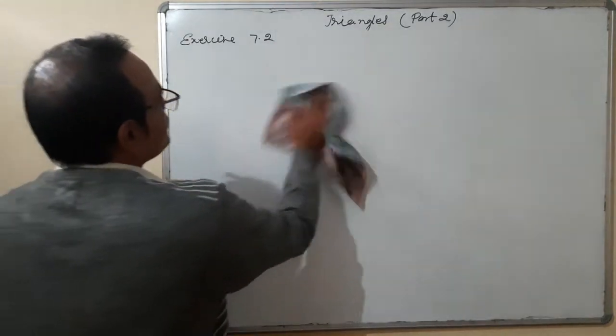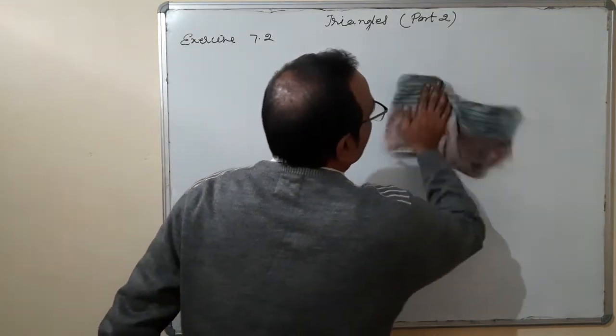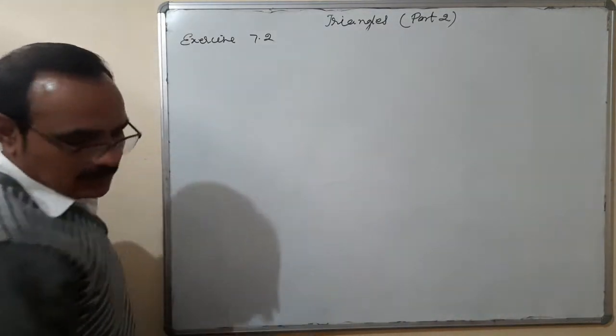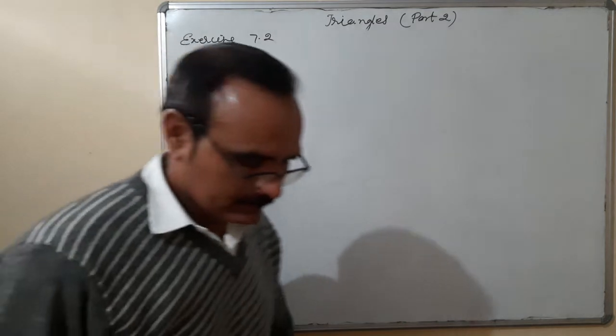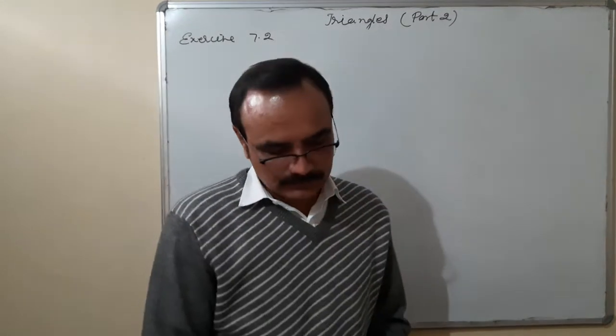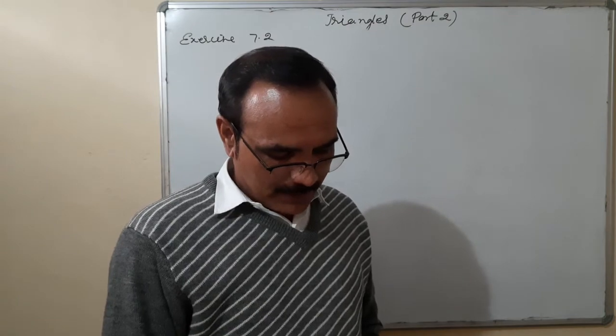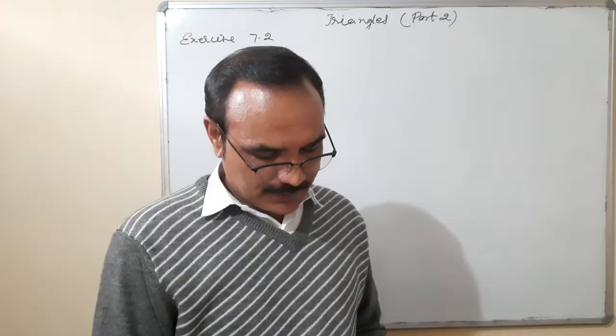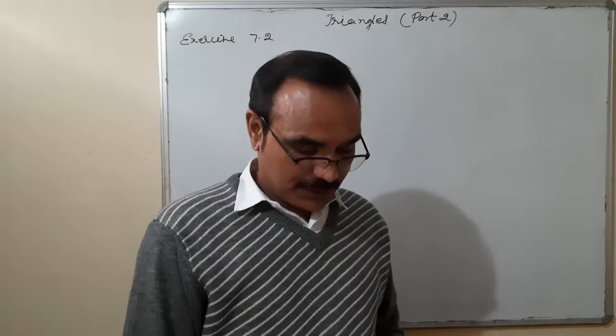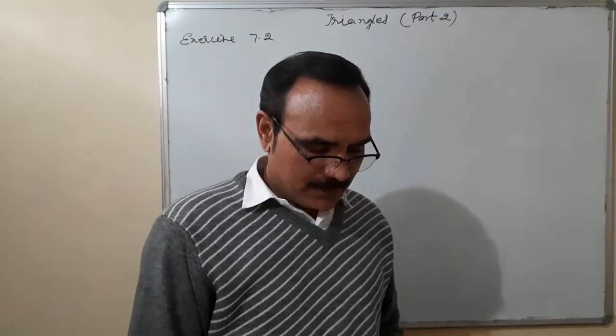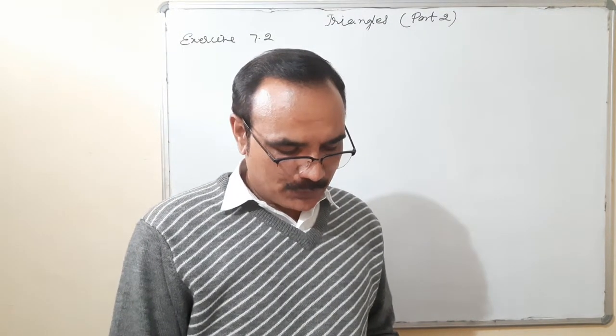Now another question. One question I am taking in which the diagram is not given. Question number 6. Triangle ABC is an isosceles triangle in which AB is equal to AC.